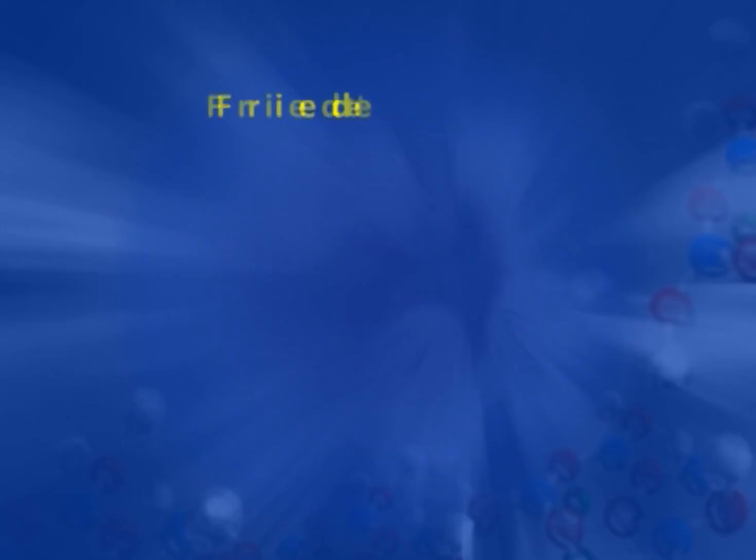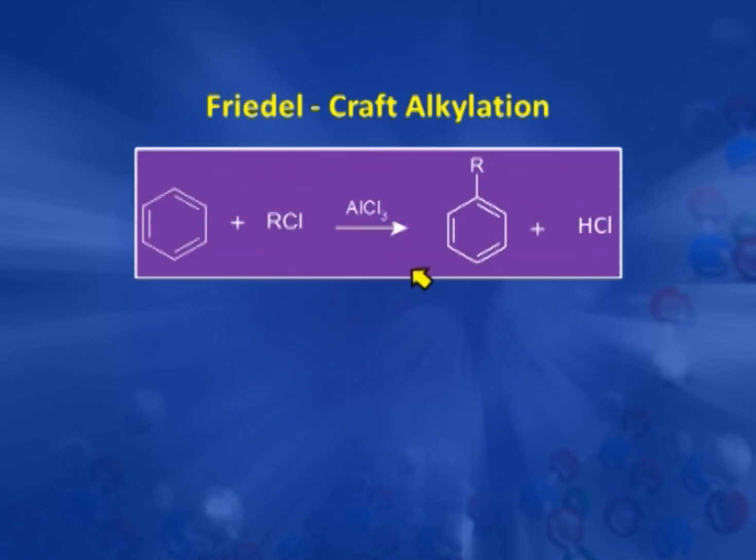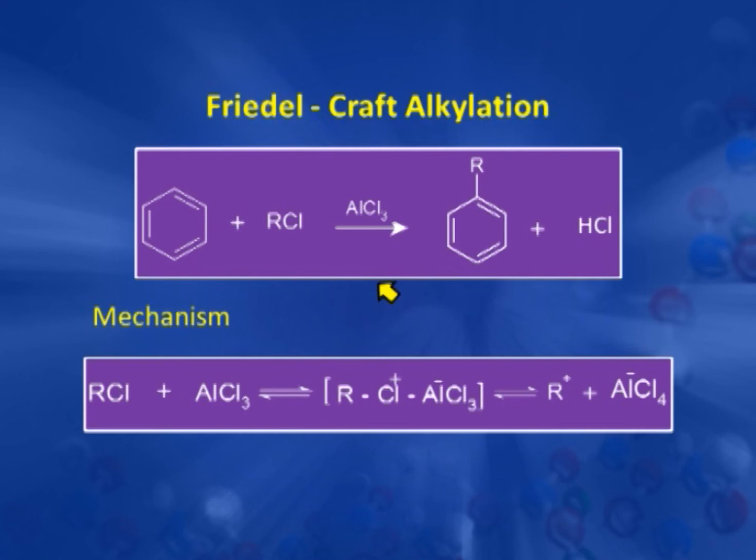Next example of electrophilic substitution reaction is Friedel-Crafts alkylation and acylation. This reaction was given by two scientists, Friedel and Crafts, and that is why it is known as Friedel-Crafts alkylation and acylation. In this reaction, benzene reacts with alkyl halide in presence of a Lewis acid to give the alkyl benzene and HCl. Now, here again the role of Lewis acid is in production of an electrophile, that is this alkyl carbocation, and how this is produced.